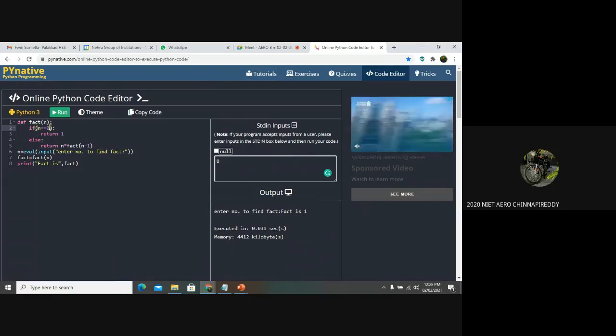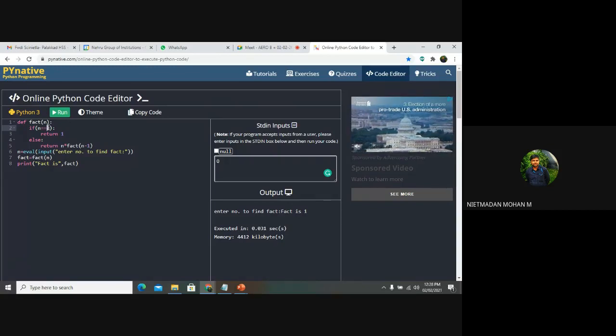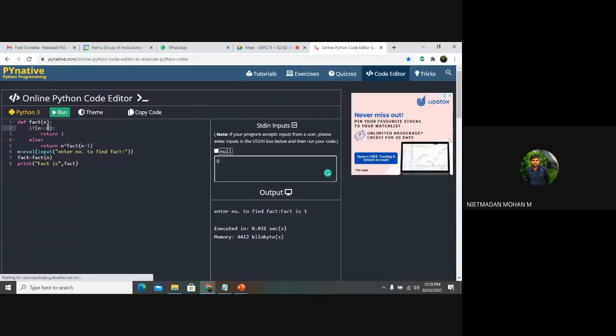Yes, sir. So if you want to go with 0, then you want to change the condition here: if n is equal to 0. In the first step itself, it will be executed and produce the result. Or else you can go with an if, else if and else statement. First you can check whether the number is equal to 0. If yes, then you can print the result 1. If no, then again you go for an if statement and it will check over there. And if not, then it will be considered as the else statement.